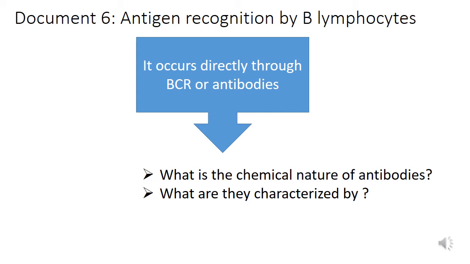Okay, now we can start with a new document, Document 6, which is the antigen recognition by B lymphocytes. We're going to go more into details about the structure of antibodies and how these antibodies recognize and bind to the antigen. So, antigen recognition by B lymphocytes occurs directly through BCR or antibodies. So what is the chemical nature of these antibodies and what are they characterized by?